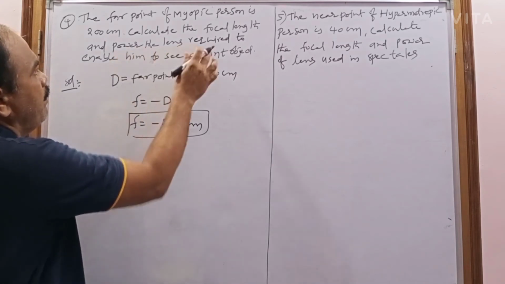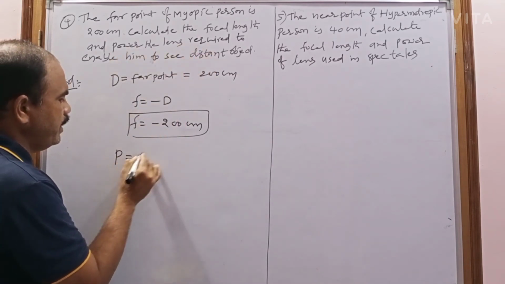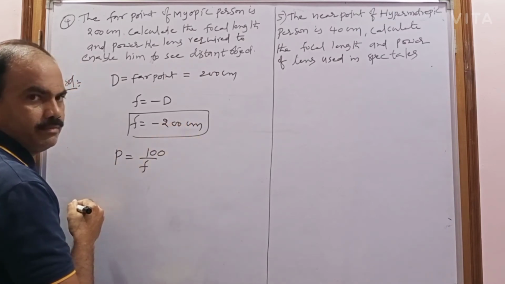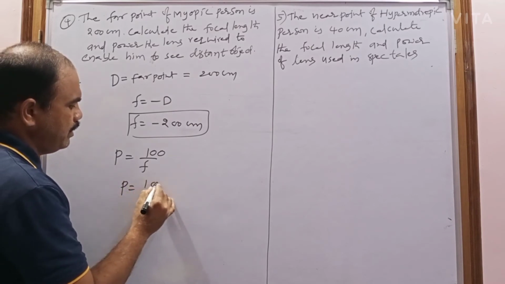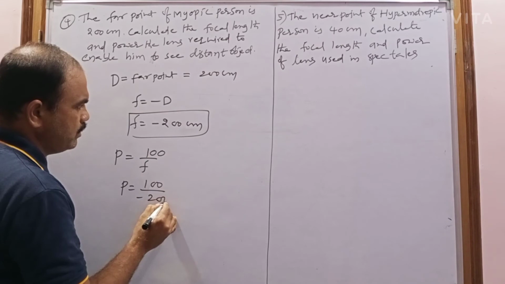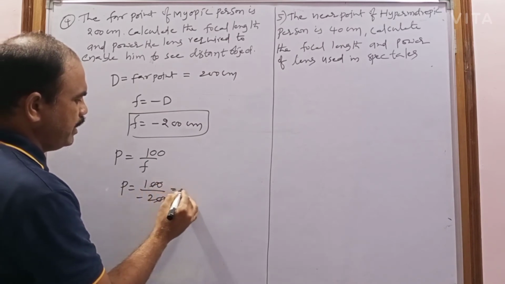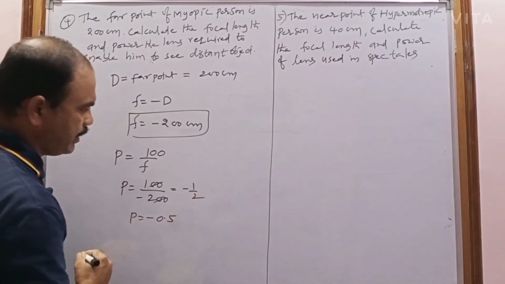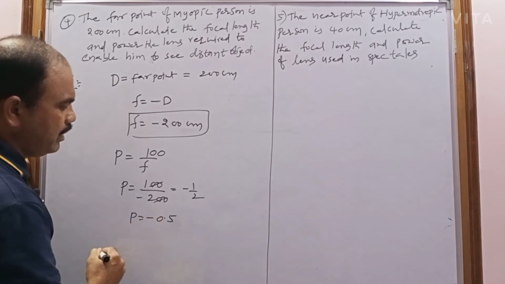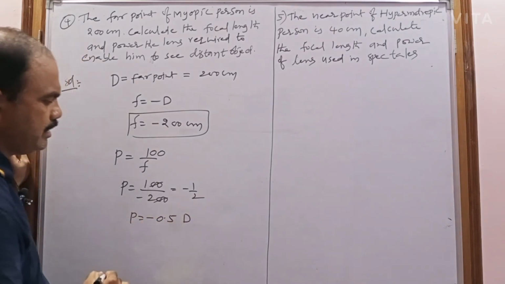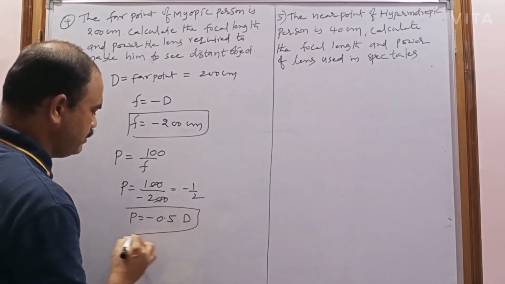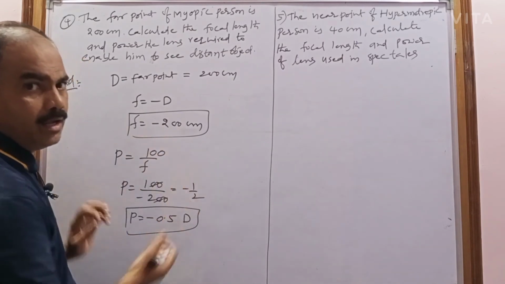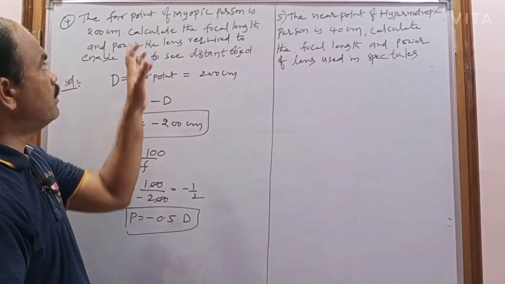Now coming to the power of the lens required. What is the power of the lens formula? P is equal to 1 by F in meters, but it is given in centimeter, that's why P equals 100 by F. F is minus 200. This 0 will be cancelled, minus 1 by 2. So power P is equal to minus 1 by 2, that is minus 0.5. What is the unit? Minus 0.5 diopter. D here is diopter, the power unit. The minus sign shows it is a concave lens. So that is about when the far point is given.